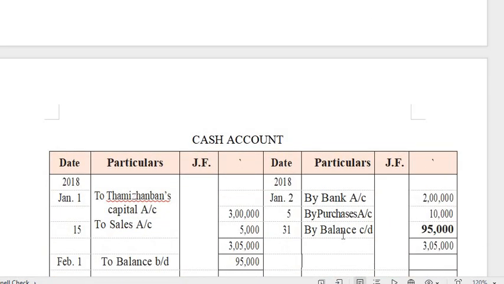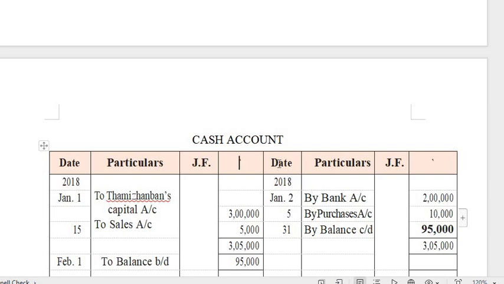When you are preparing a ledger, you have to follow these columns: date, particulars, journal folio, that is, from which journal you are transferring, the page number of the journal you have to mention in the journal folio column. Then you have the amount column. This is one side of the account. An account always has two sides, debit and credit. So date, particulars, journal folio and amount is one side. This is the left hand side, or we can call this the debit side.